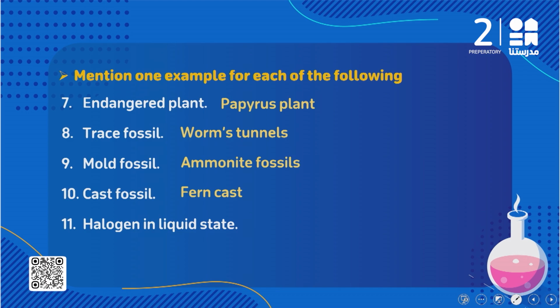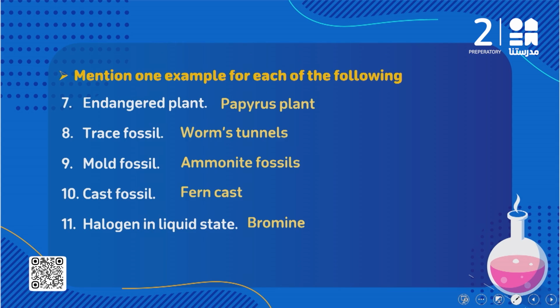طيب 11, I need a halogen in a liquid state. احنا قلنا مين الهالوجين that exists in a liquid state? It's called bromine. So bromine is the halogen that exists in a liquid state. And you remember the only liquid metal, it's called mercury. So we have mercury is the only liquid metal and bromine is the only liquid non-metal, and specifically bromine from the halogens.